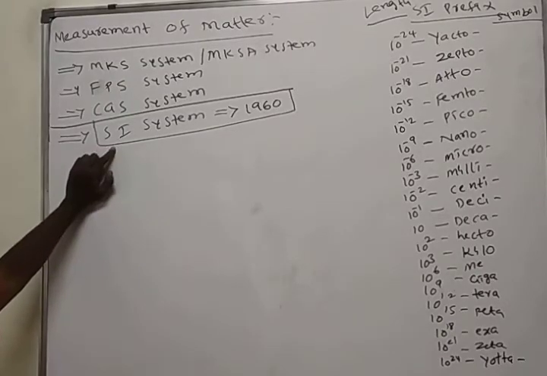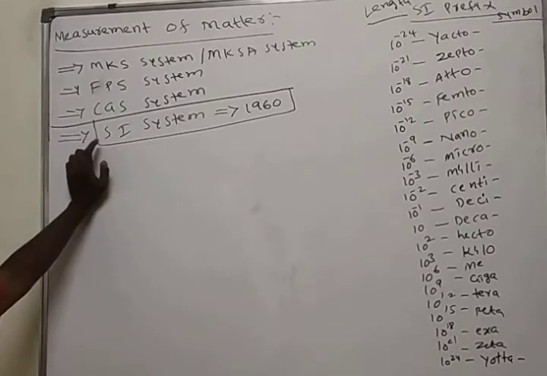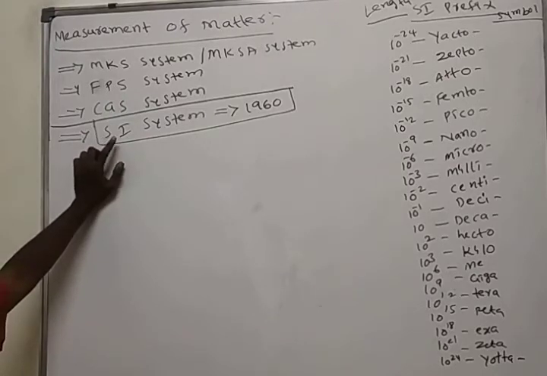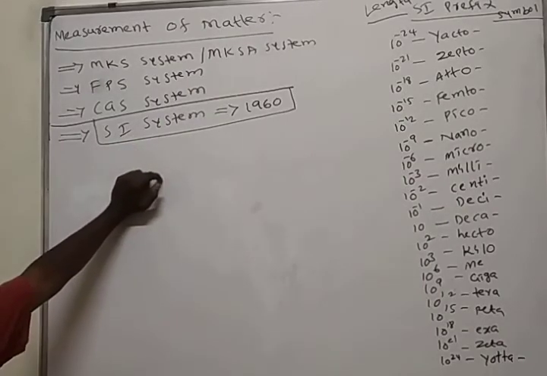SI means international system, or in another way, system of international: S means system of, I means international. The system was introduced in 1960 by French scientists.